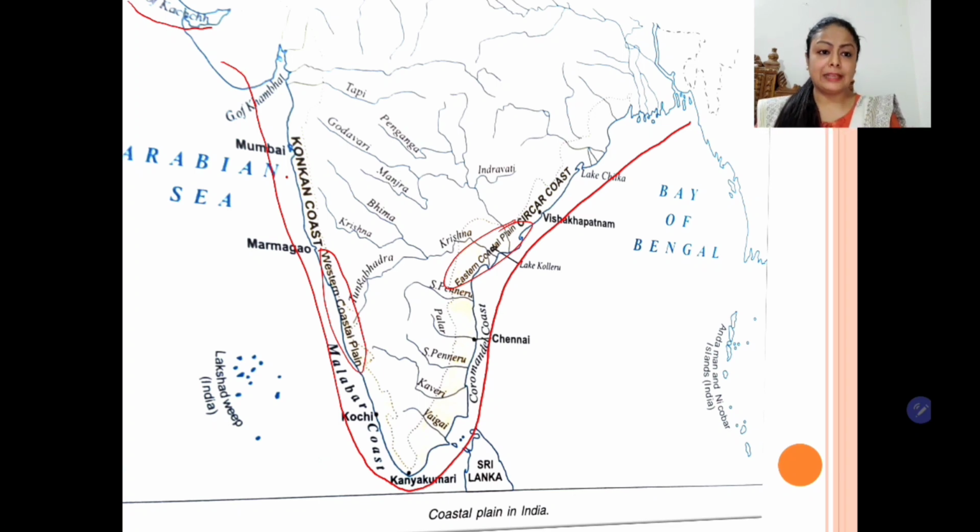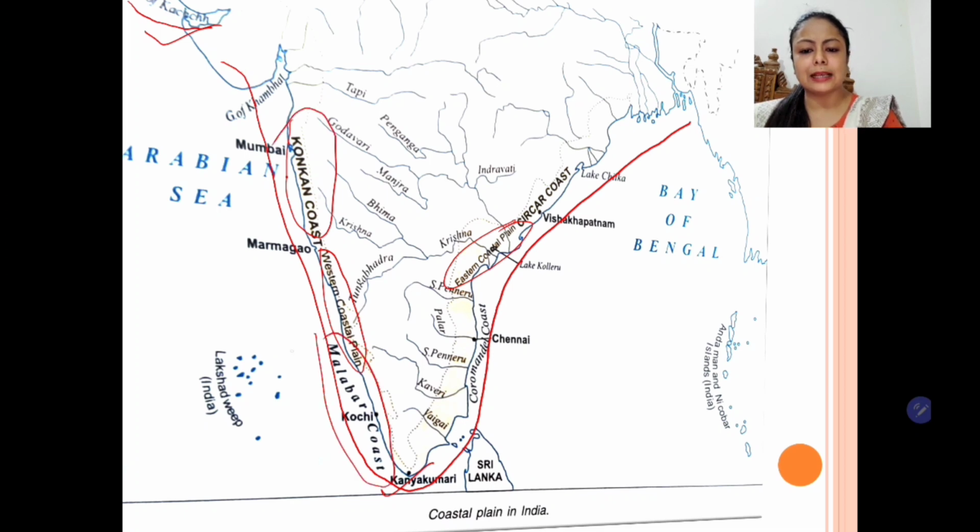The western coastal plain extends from Rann of Kutch to Kanyakumari, and the northern part of this plain is known as Konkan coast and the southern portion as Malabar coast. Whereas in the eastern coastal plain, there are several deltas formed by various rivers, so it is comparatively wider, and the northern part is called Sirkar coast, Northern Sirkar, and the southern portion is called Coromandel coast. So children, this is all about the coastal plains of India.